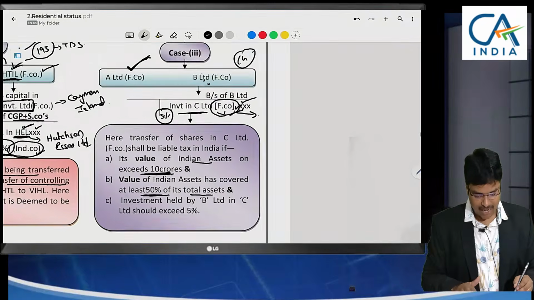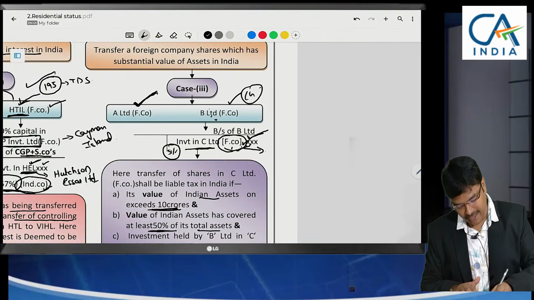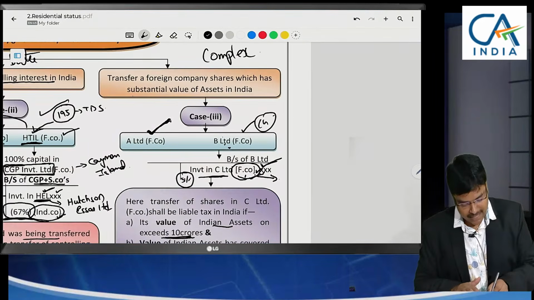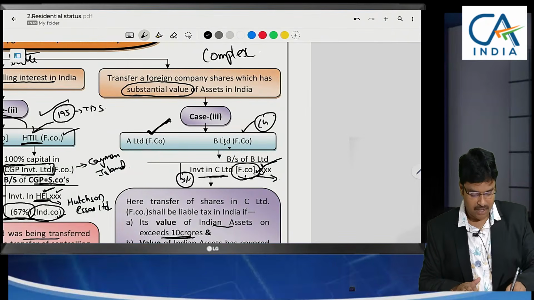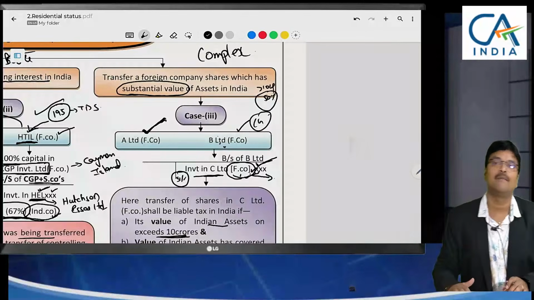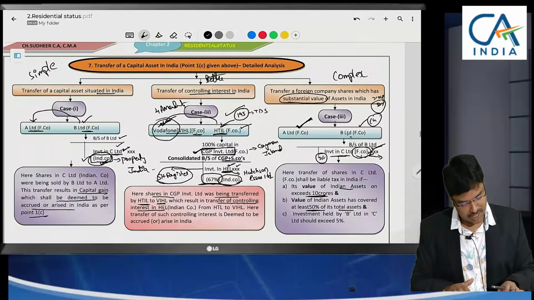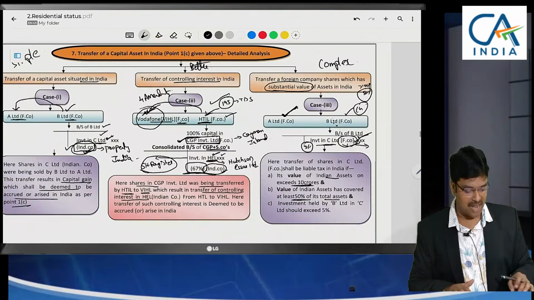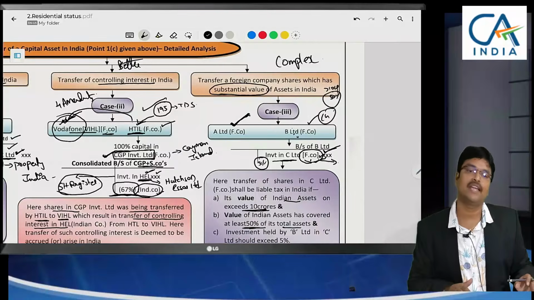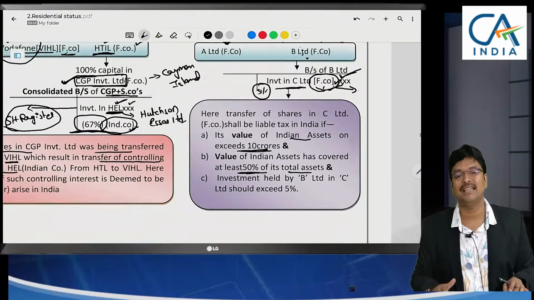So finally, what is the conclusion? Even though foreign company shares were sold by a foreign company to another foreign company, that foreign company is having substantial value of assets in India. That means greater than 10 crores or 50% of total assets. If substantial value of assets is in India, this will be taxable. Sir, am I clear? So this is a complex thing. If you couldn't understand this last aspect, since the video is available here only, please try to watch the video again so that this example can be easily understood by you.